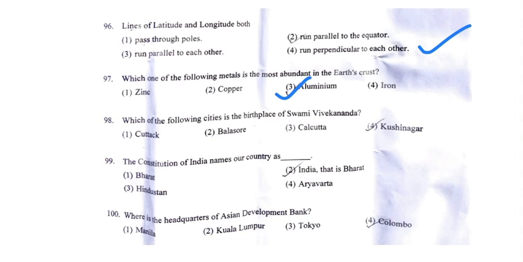98th is, which of the following cities is the birthplace of Swami Vivekanand? So Swami Vivekanand was born in Calcutta. Therefore, the third option will be the correct answer. The Constitution of India names our country as. So the Constitution of India basically names our country as the second option, which is India, that is Bharat. Now the 100th question is, where is the headquarters of Asian Development Bank? So the headquarters of Asian Development Bank are in Manila. Okay, Manila is the correct answer, so first option will be the correct answer here.